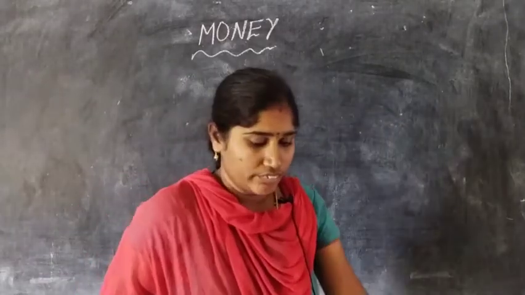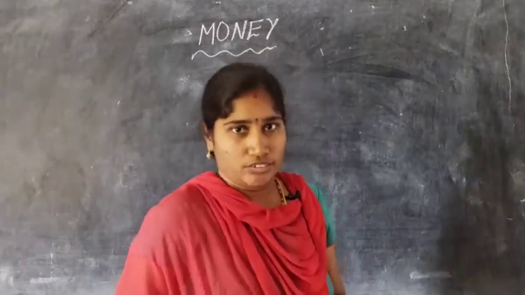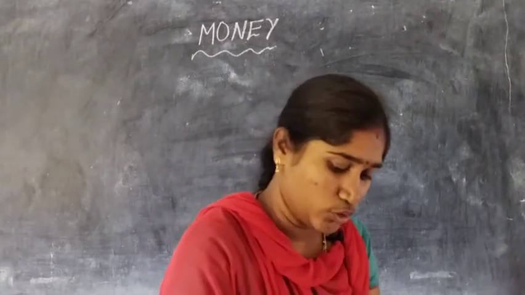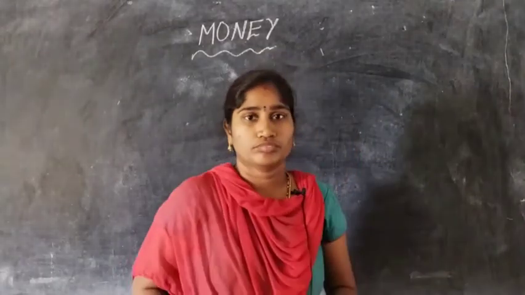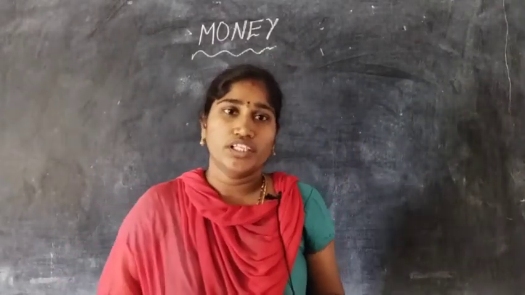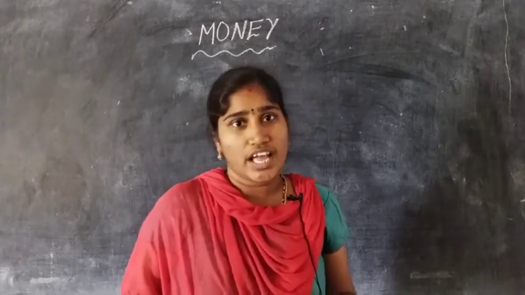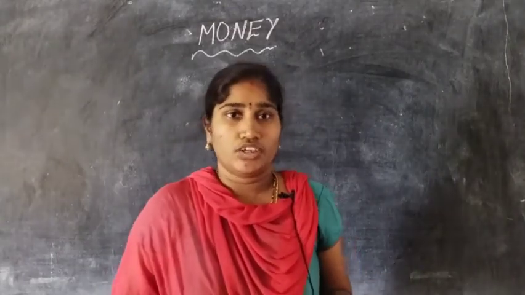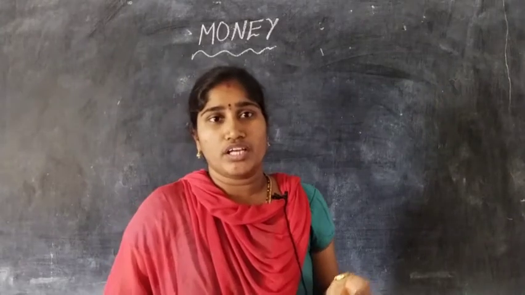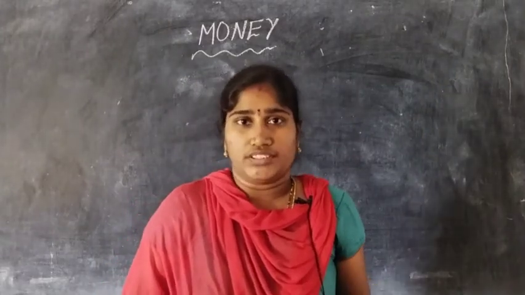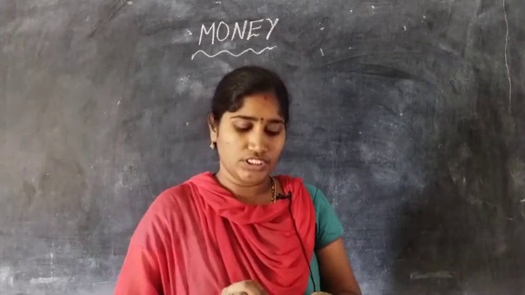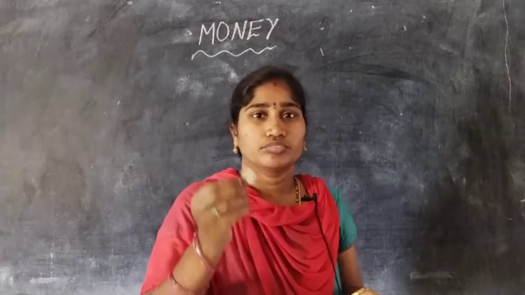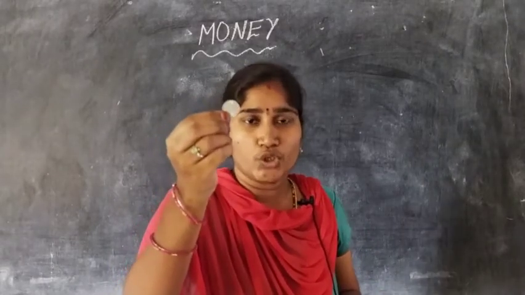Now, I will introduce some money. See here, all of you children, we find money as some coins and some notes. In India we find money in rupees. See here, children, it is called 1 rupee.